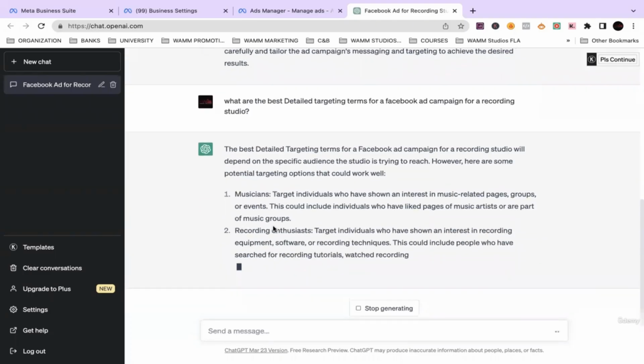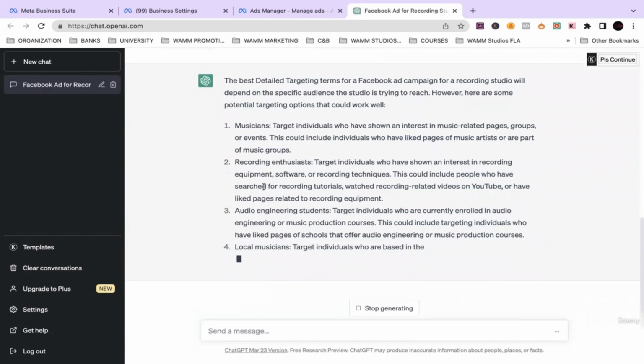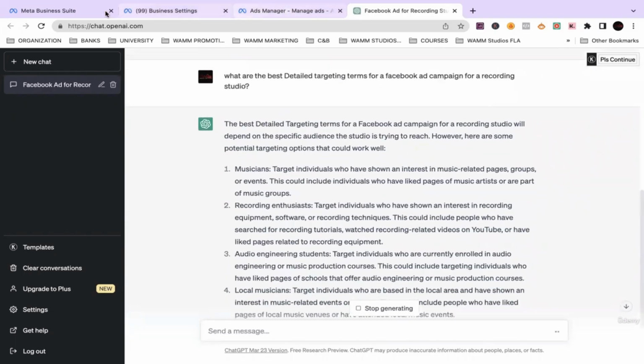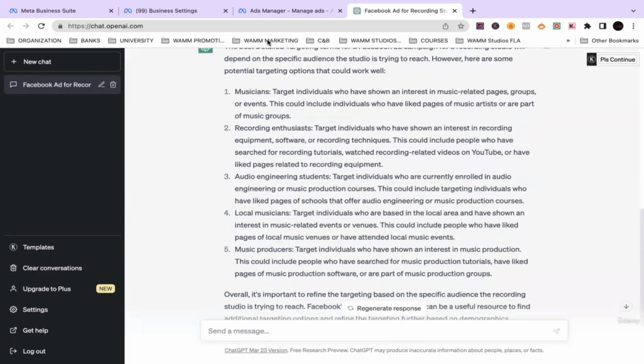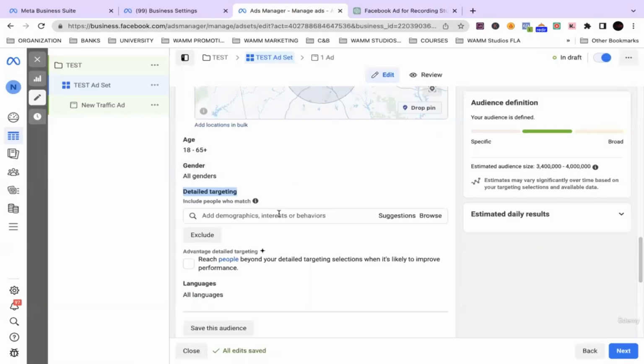So basically, I'm asking ChatGPT what are some good detailed targeting terms that I can use in my actual Facebook ad.